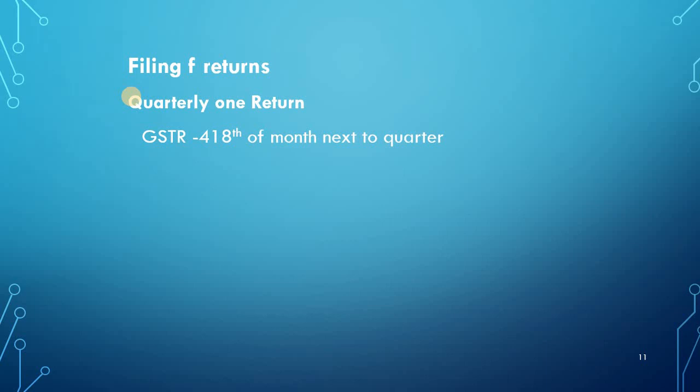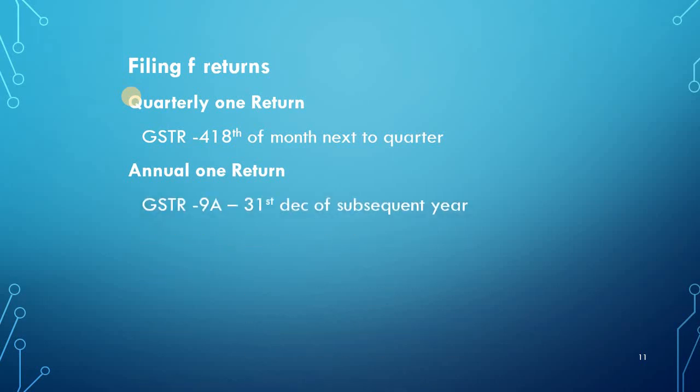Next quarter means, for example, April, May, June is one quarter, so the next quarter here starts in July. So before July 18th, he has to submit the GSTR 4. Then there is one annual return he has to file, that is GSTR 9A, by 31st December of the subsequent year, the same date given to the regular taxable person. Then there are a total of 5 returns in a year. So that's all for the composition taxable person.